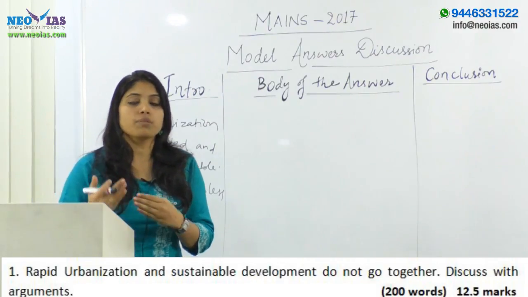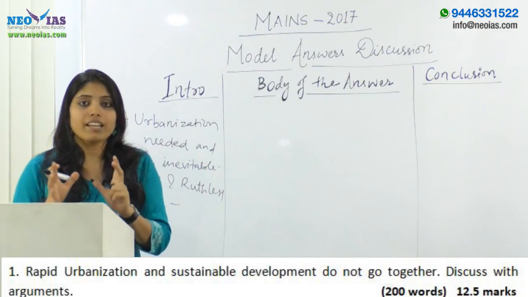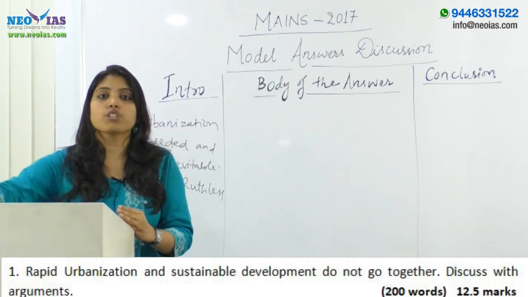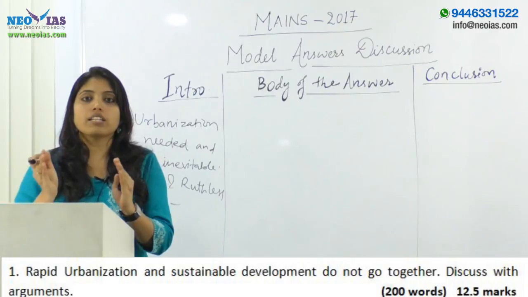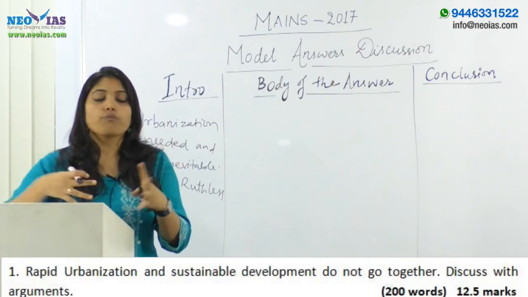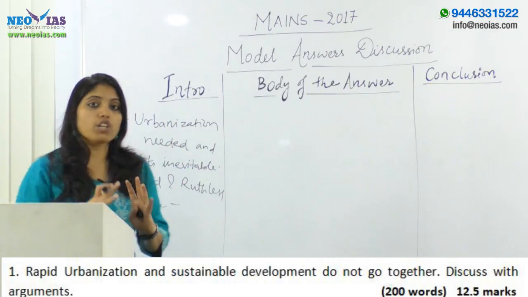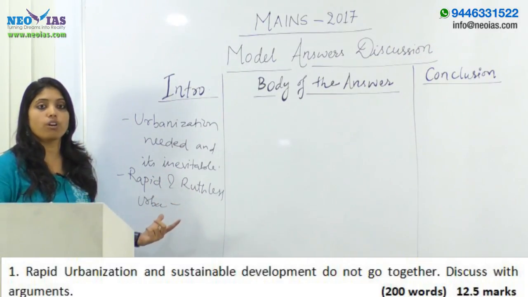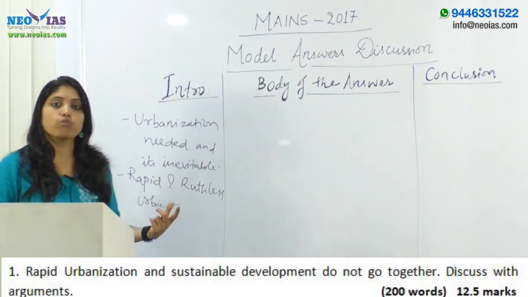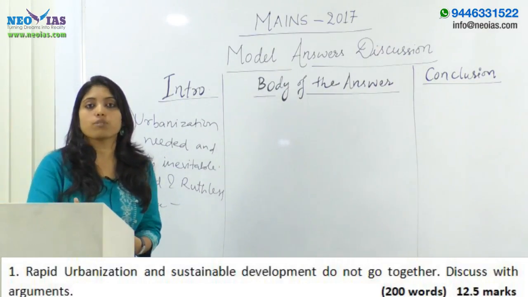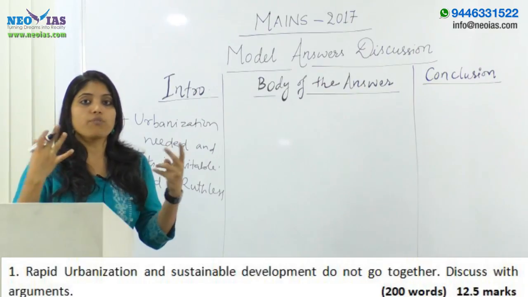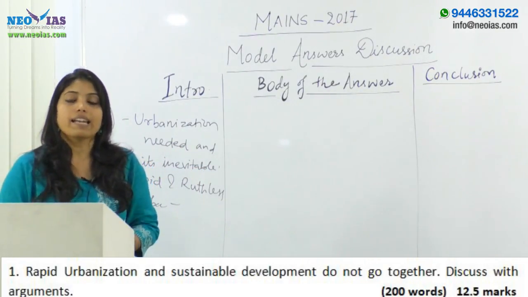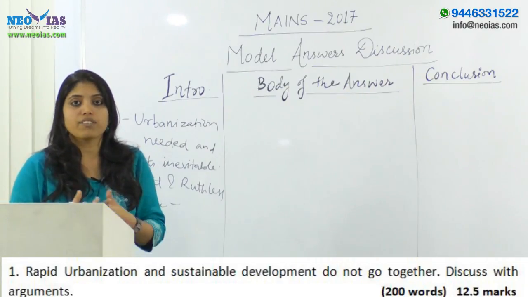Sustainable development means judiciously using the resources of the present time so that you can conserve them, without harming them, for the future generation. If we use the current resources ruthlessly, we won't be able to save them for our future generation. But we have the responsibility to leave them for them also. The environment we have inherited from our ancestors, we have to pass on as it is to the next generation. That is what sustainable development means.